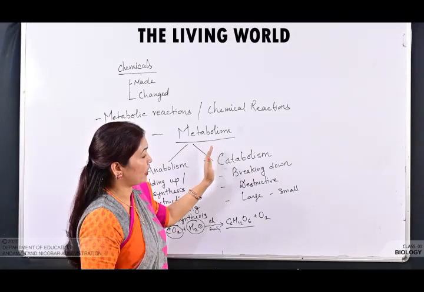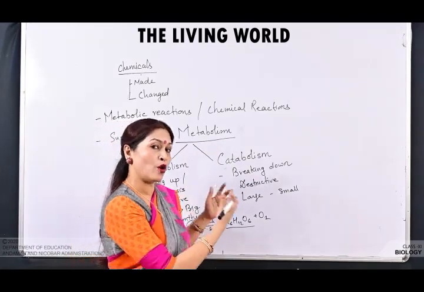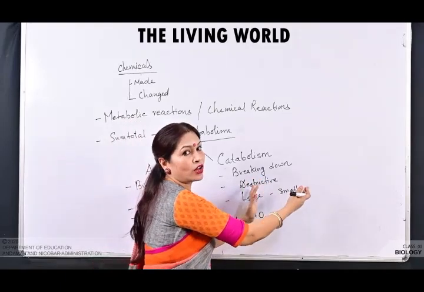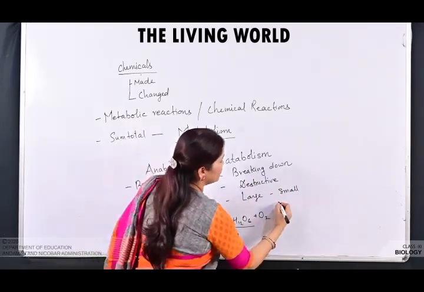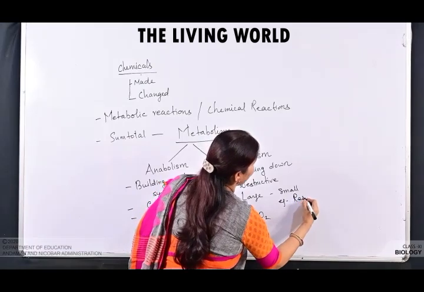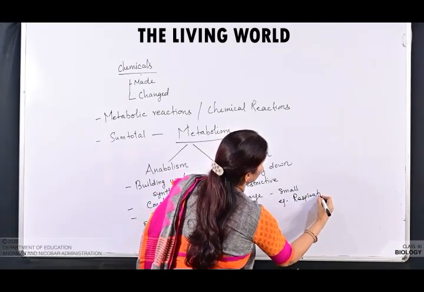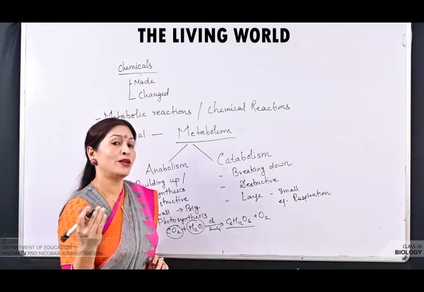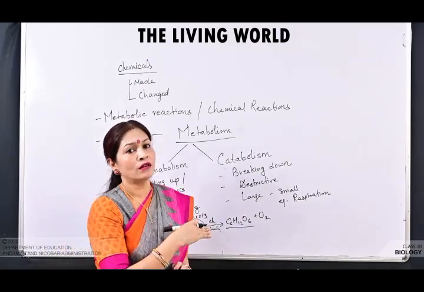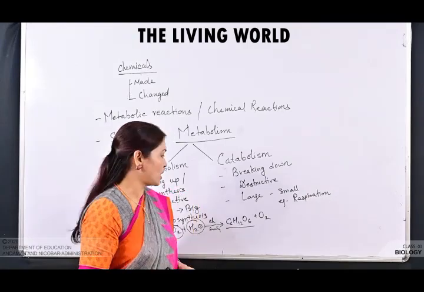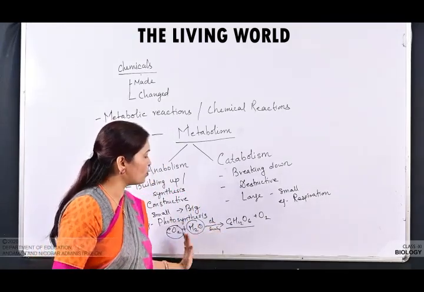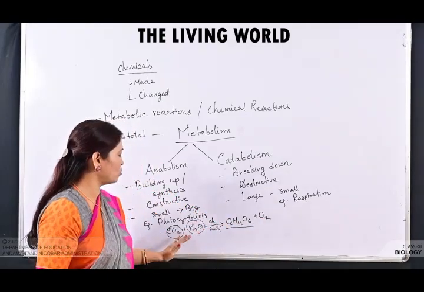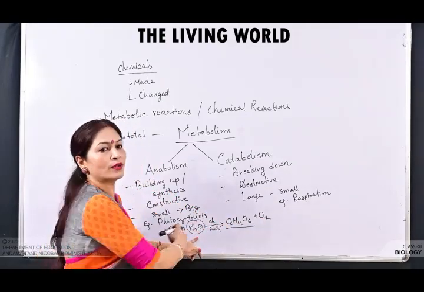Now the catabolic reaction is just the opposite. It means breakdown. Larger substances are broken down into smaller substances. Example, respiration. What is happening in respiration? The food is broken down in presence of oxygen, carbon dioxide and water are released, and energy is released. Just the opposite of photosynthesis, the food, that is carbohydrate, in presence of oxygen breaks down into carbon dioxide and water.